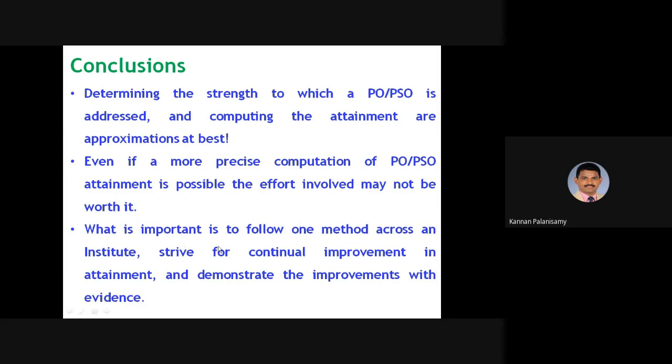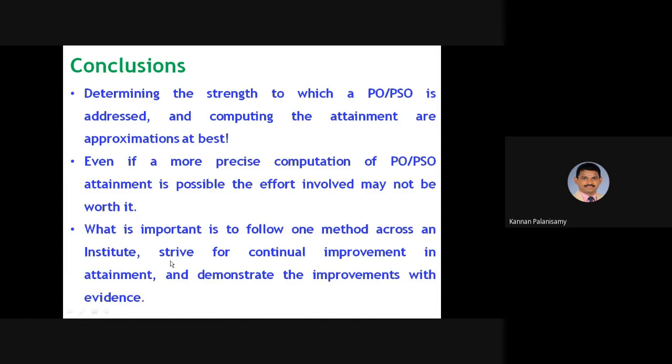What is important is to follow one method across an institute, strive for continual improvement in attainment, and demonstrate the improvements with evidence. Right. I already told you, there is no specific method, but a uniform method should be followed across the institute.